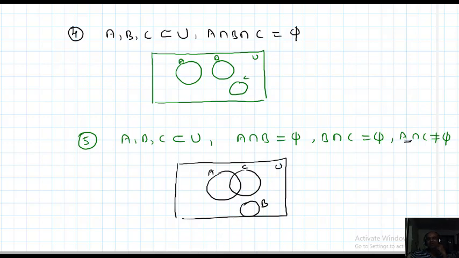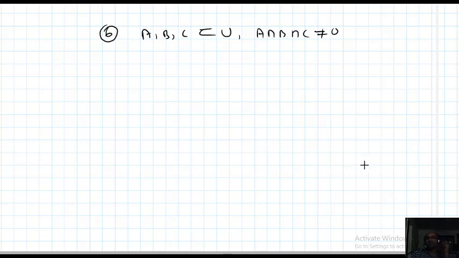Like that you can find several. Sixth one, an important situation: A, B, C are subsets of U and A intersection B intersection C is not equal to empty. The meaning is that at least one element is common to all three. That is the meaning of this.